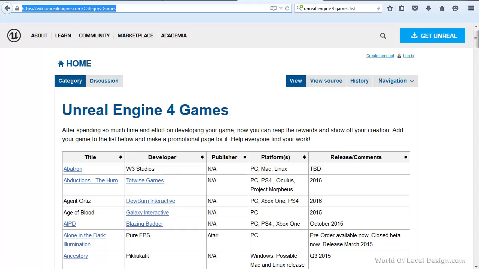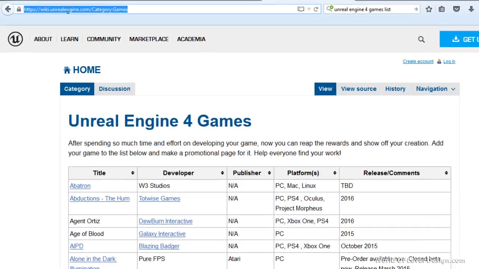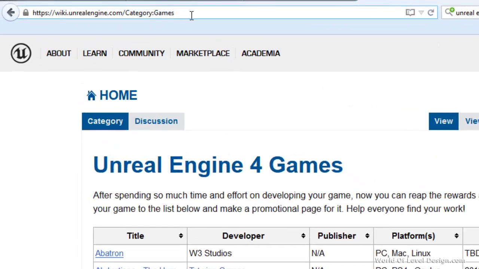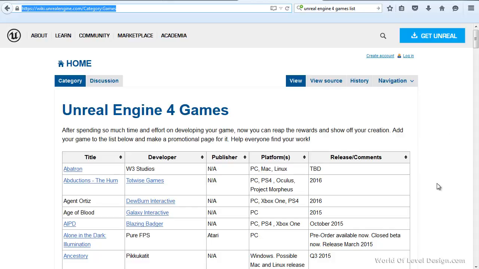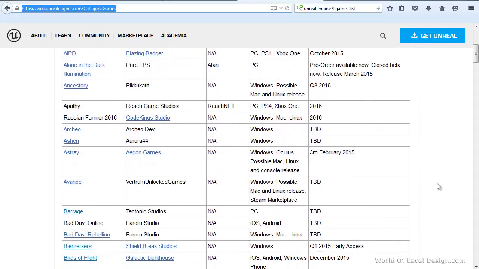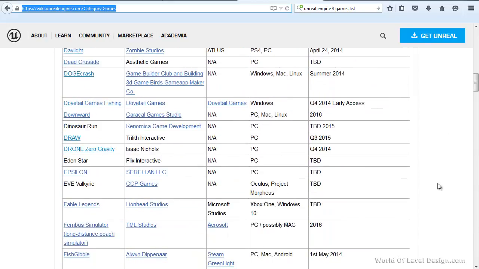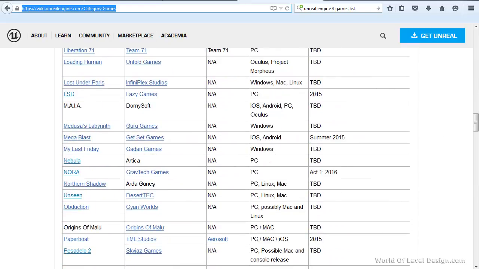And just to give you an idea of what kind of games can be created using Unreal Engine 4, you can visit the Wiki Unreal page, category games section right here. And just scroll down and take a look at all the games that are being developed or already released using Unreal Engine. So this will give you an idea of what is possible.